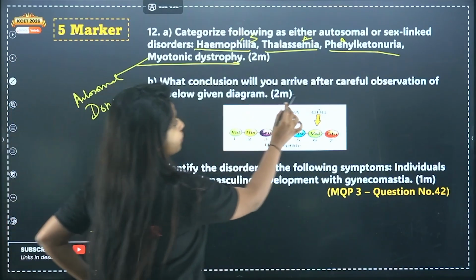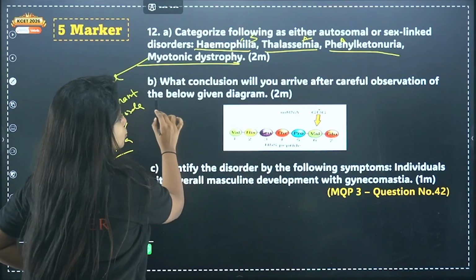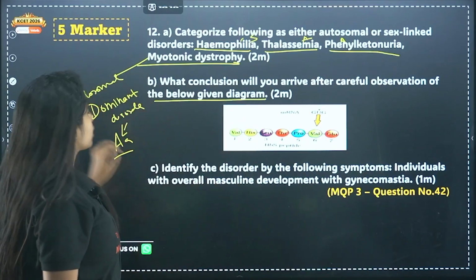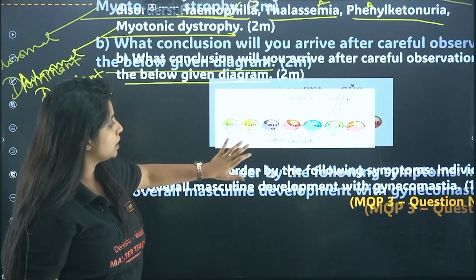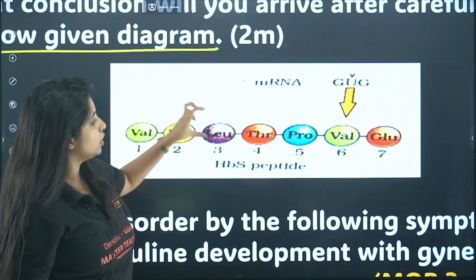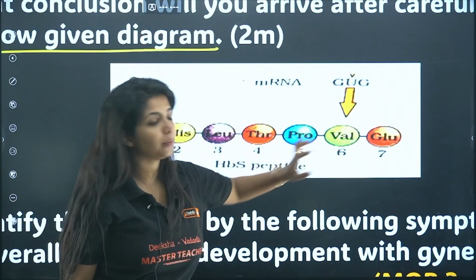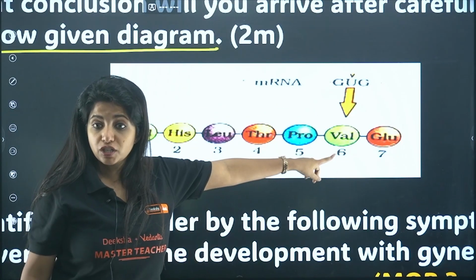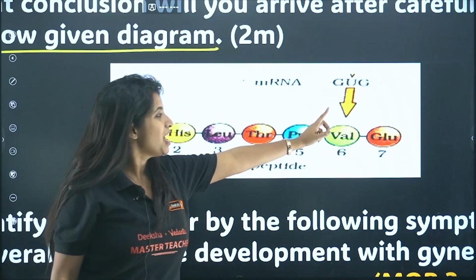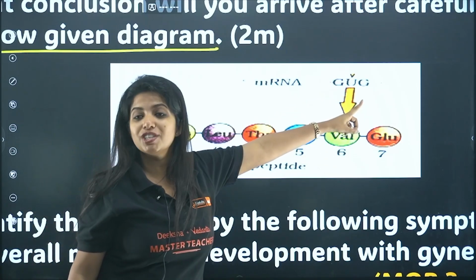Now, what conclusion will you arrive at after careful observation of the below given diagram? The diagram shows valine, histidine, leucine, threonine, proline, valine, glutamic acid. At the 6th position, valine is being formed because GUG is there.